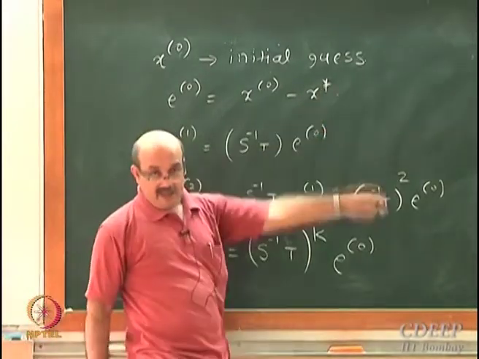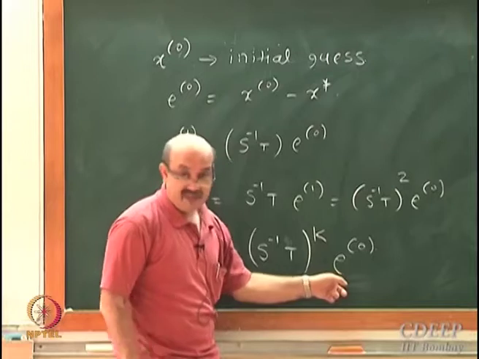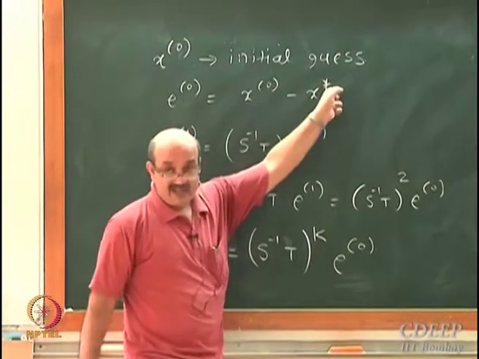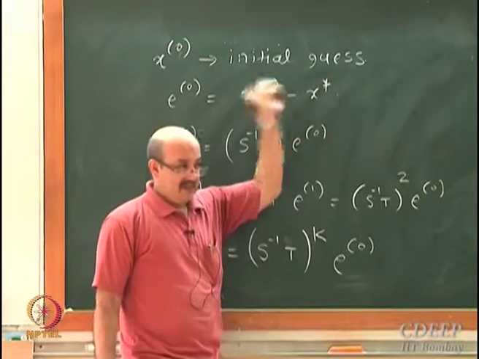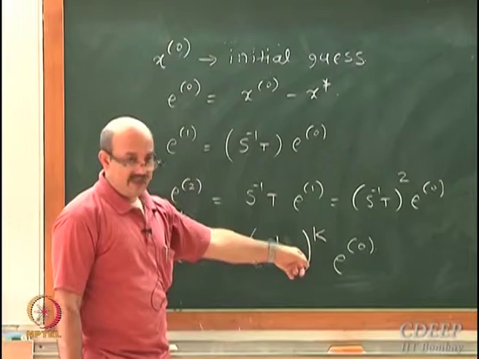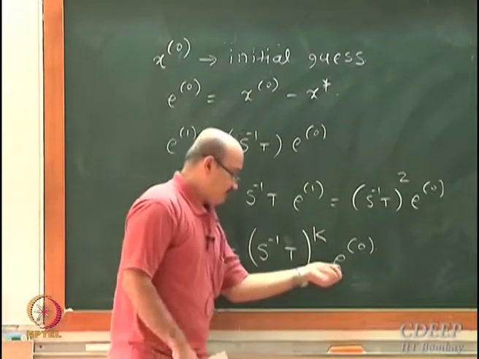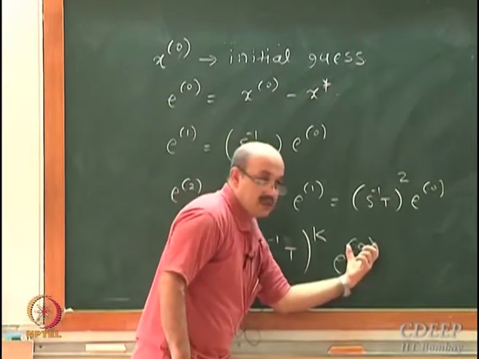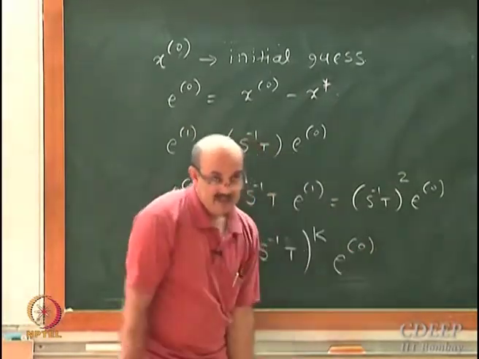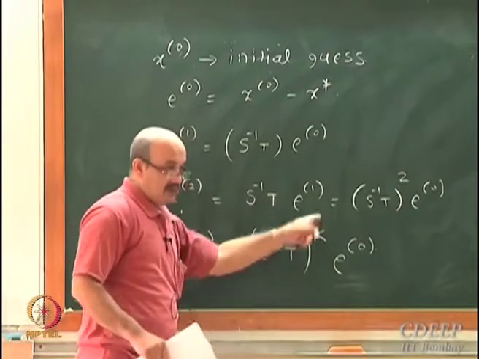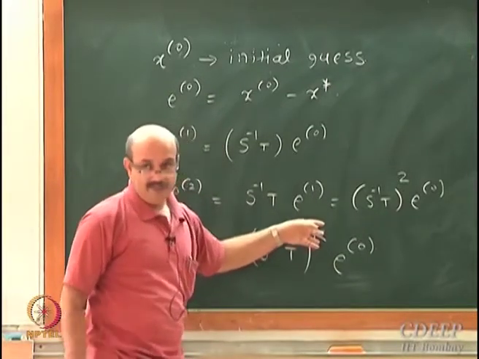While denoting vectors, this E is a vector, by the way. E is a vector. X is a vector, x star is a vector. So x naught minus x star is a vector, E is a vector. This notation of superscript in the brackets is intentional. You should not confuse it with raised to something.